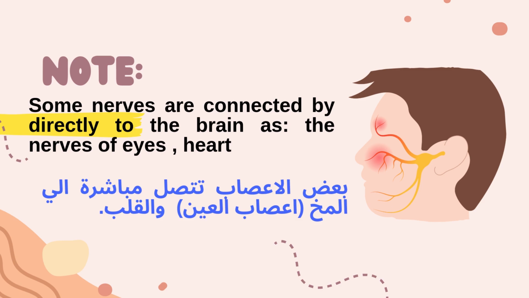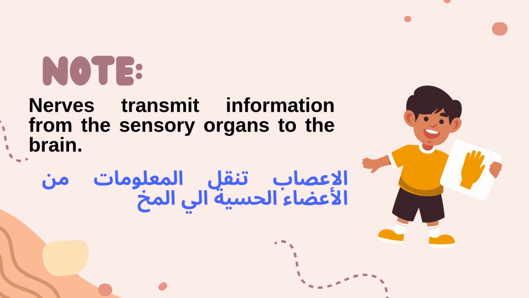Here we have a note that some nerves are connected to the brain directly, as they are not connected by the spinal cord in the brain. These nerves are connected to the brain directly, as the nerves of the eyes and the heart, as nerves transmit information from the sensory organs to the brain. So nerves transmit or transport information from the sensory organs to the brain.